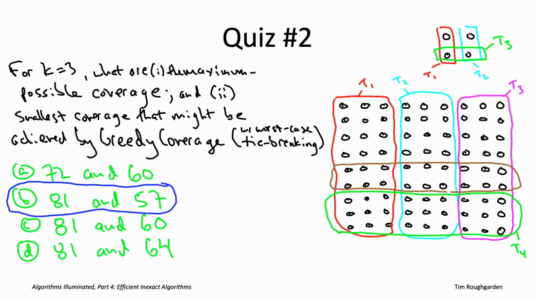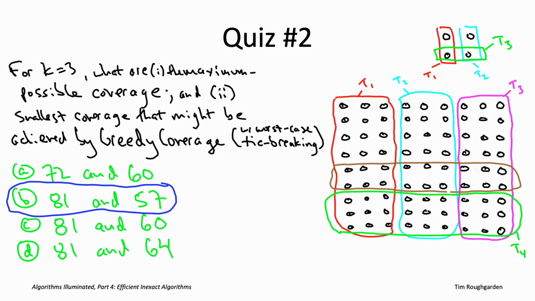And then if it does pick the set T4, now it has to decide what to do next. So T5, the brown set, would cover 18 elements, none of which were covered by T4. So that would be 18 new elements covered by T5. On the other hand, if you look at T1, T2, and T3, 9 of their 27 elements are already covered by T4. So picking any of them would only cover 18 new elements. So again, it's a 4-way tie.